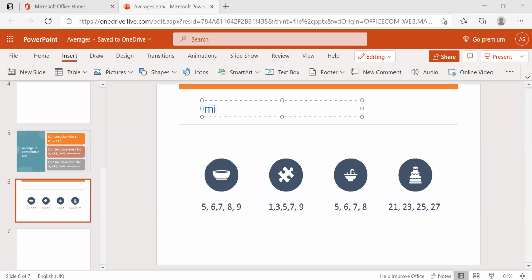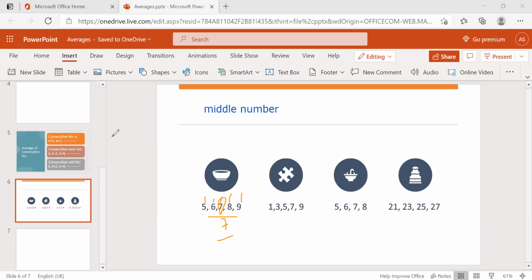Middle number is the average. What is the middle number here? Look at this one: 5, 6, 7, 8, 9. What is the middle number here? 7, right? The average of 5, 6, 7, 8, 9 is nothing but 7. If you want, you can check with this one.